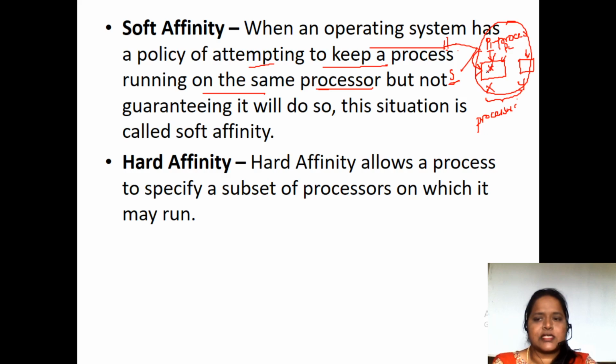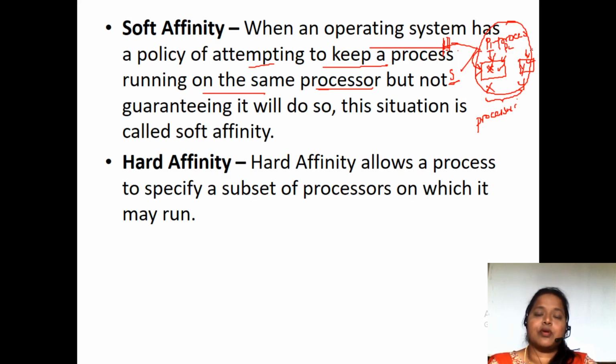Here X processor is there and Y processor is there. Based on flexibility, we choose either the X processor or the Y processor. That we call hard affinity. In soft affinity, we make a maximum attempt to execute on the previous processor only, but it is not in our hands. Whichever processor is available, we go with that processor.